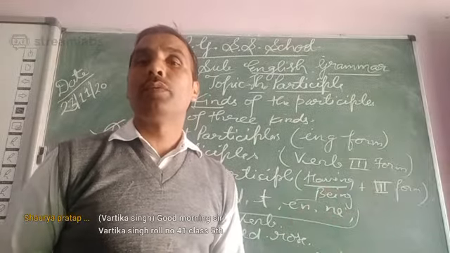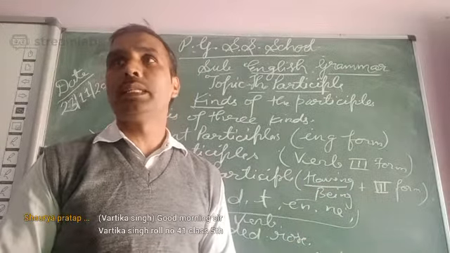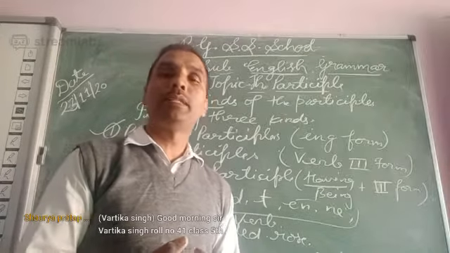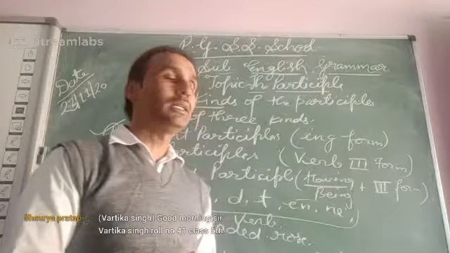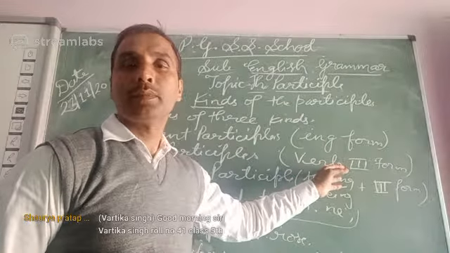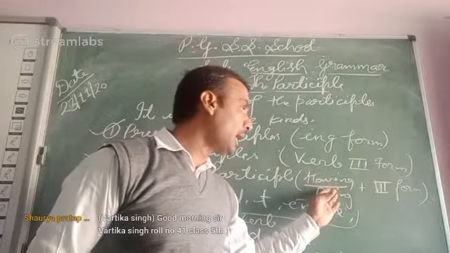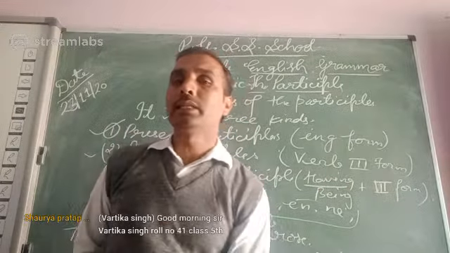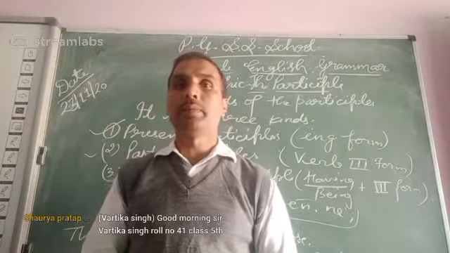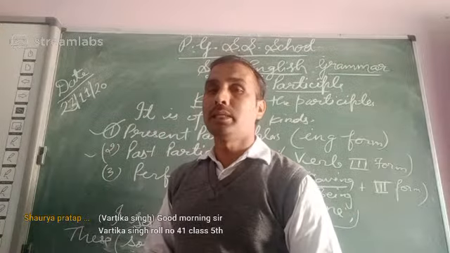When these types of verbs take the help of these types of letters, it will automatically change into past participle. And with the help of having or being, and after that the third form of the verb comes, that verb is called perfect participle.